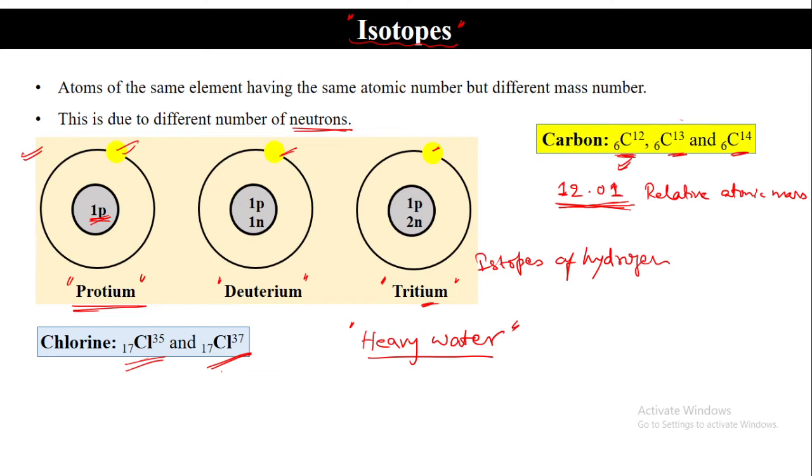It will have the higher boiling point. What do you want? Is a lower boiling point more preferable, or a higher boiling point? Higher boiling point. Why?